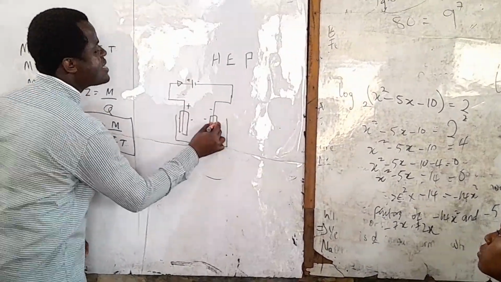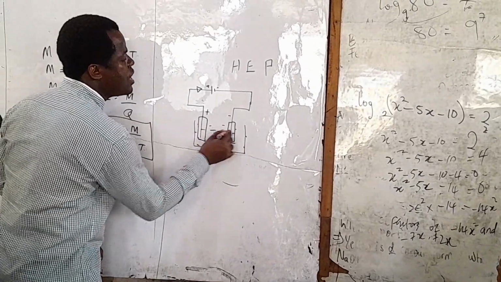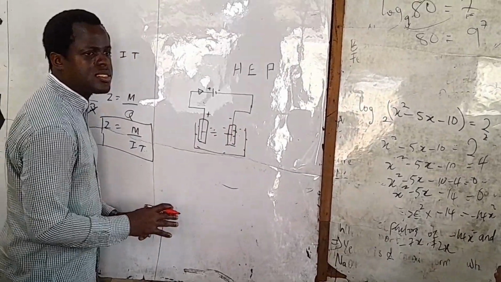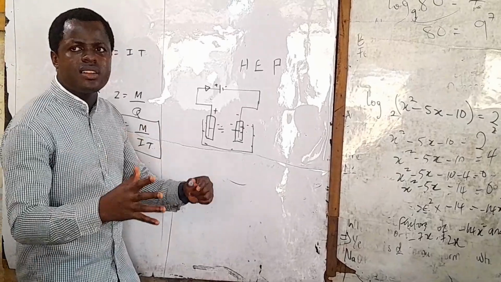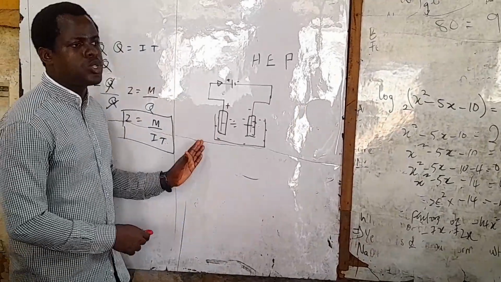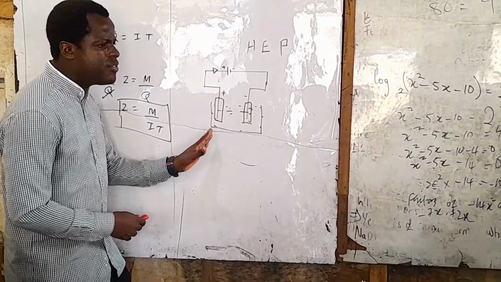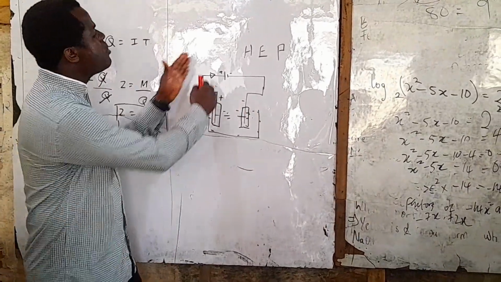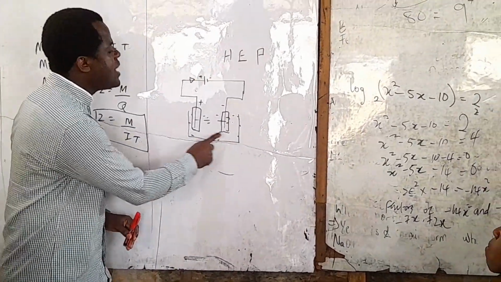Now you will see that there are electrons flowing in an electrochemical series. An electrochemical series is a series that contains ions, two different ions, positive and negative, and they put them into a jar. Water is included.